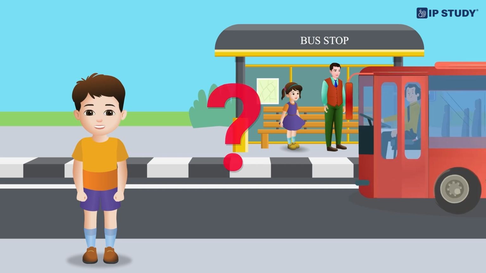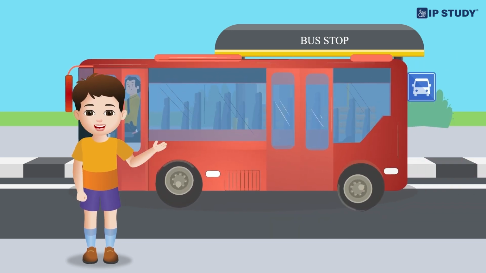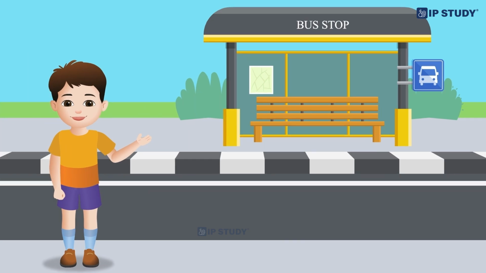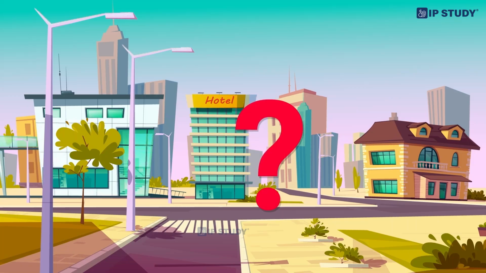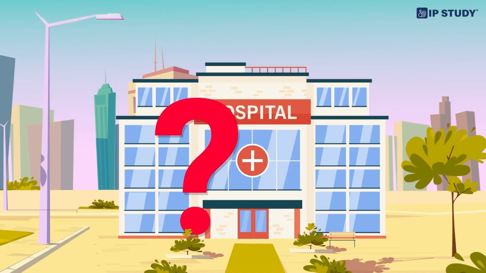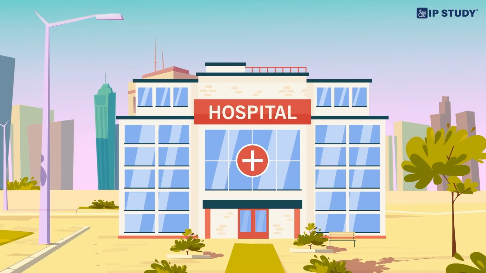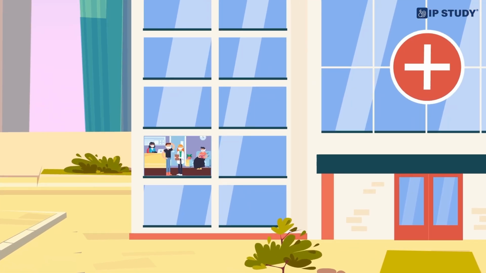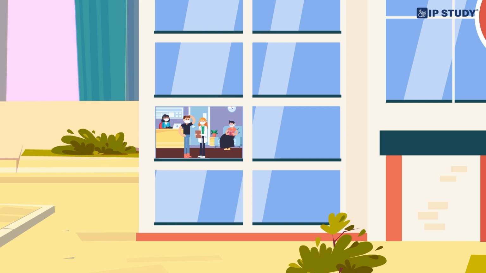Where is the bus stop? The bus stop is to your right. Where is the hotel? The hotel is in the city. Where is the doctor's office? The doctor's office is on the 2nd floor of the hospital.